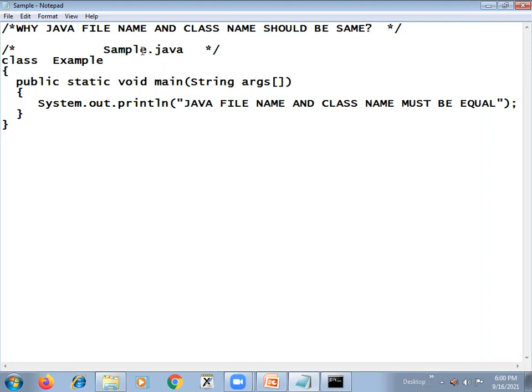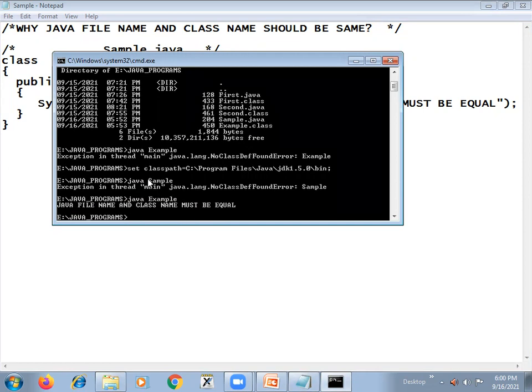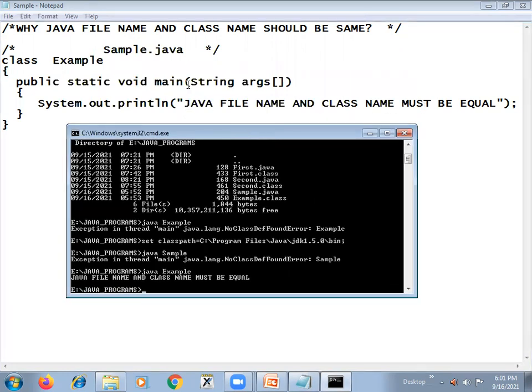In such a case, you cannot execute in this way, java sample. Then you will get this NoClassDefFoundError. So what you need to do? You need to execute the class file. What is the name of the class file? Example. So you have to execute java example. When you say java example, now it executes that .class file. You can see the output on the screen. Java file name and class name must be equal. This is the message we want to display on the screen in this method. Yes or no?